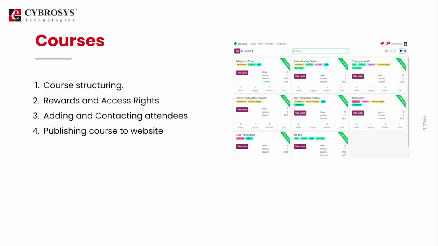While creating a course, we can create contents for the course, add and invite users or attendees, find the reviews by the attendees, add certification to the courses, and also publish the courses to the website.